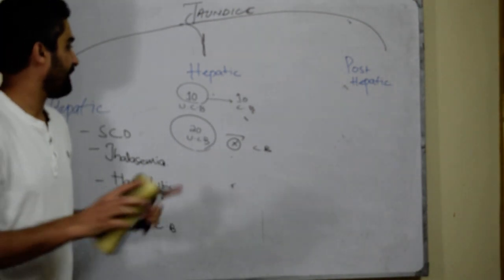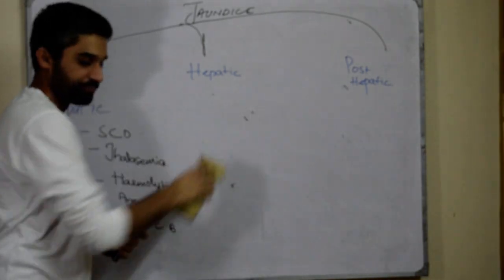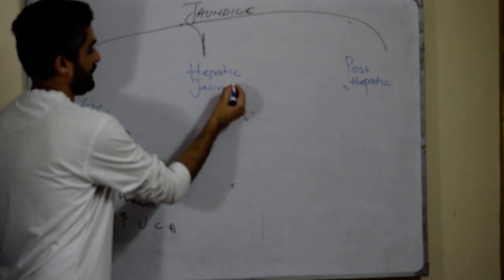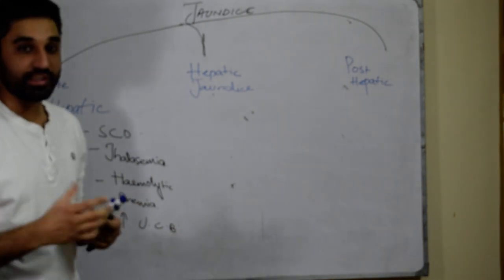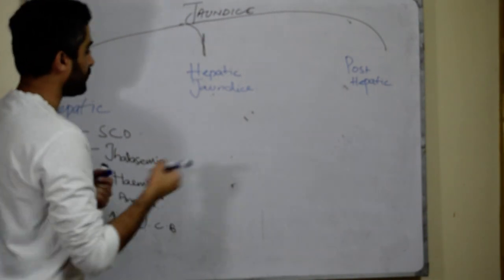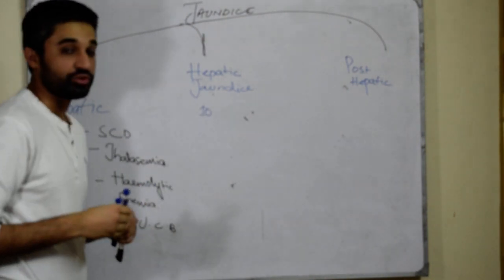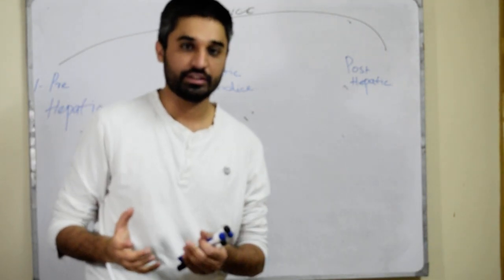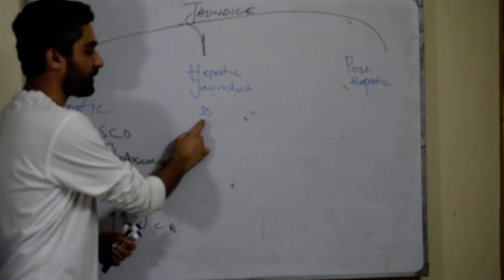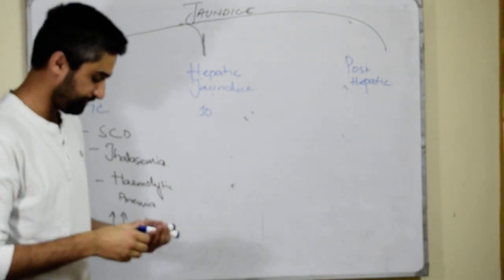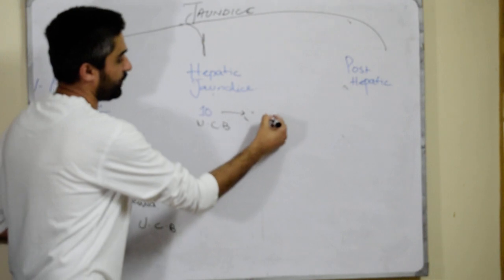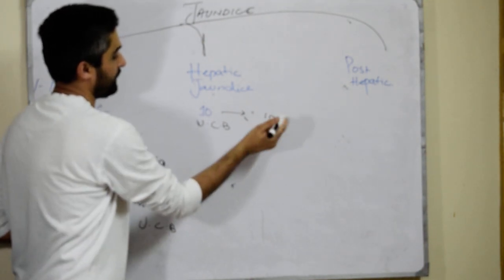Now coming to the hepatic tissues, hepatic jaundice. Hepatic jaundice is that jaundice when the liver cannot process this unconjugated bilirubin. For example, 10 molecules of unconjugated bilirubin were initially processed by hepatic tissues to convert into 10 molecules of conjugated bilirubin. Initially, that is what was happening.